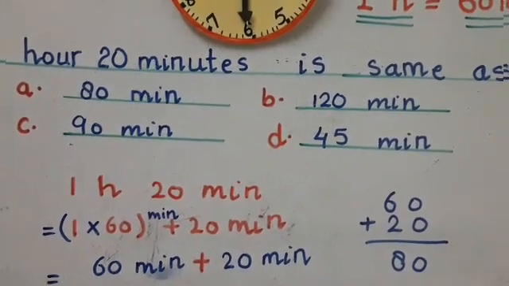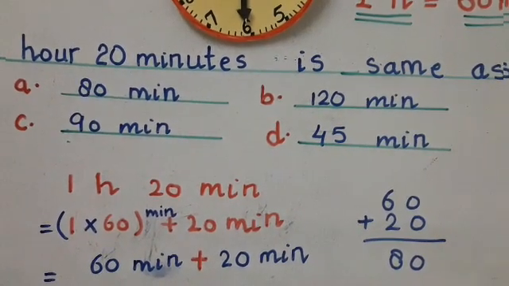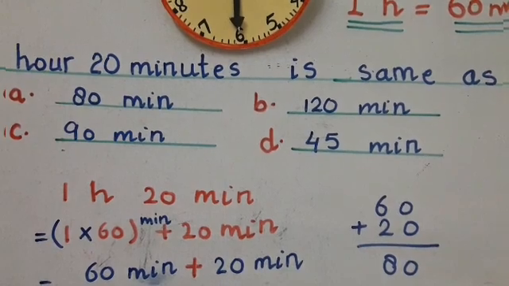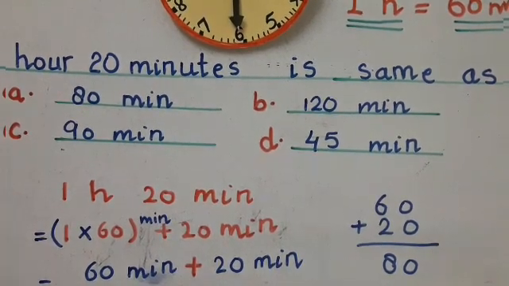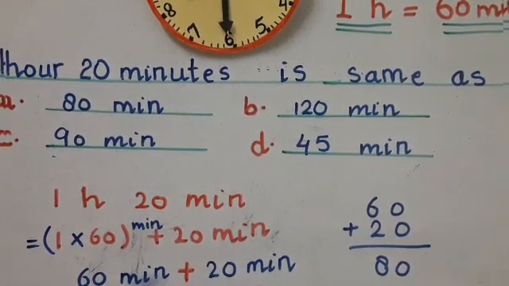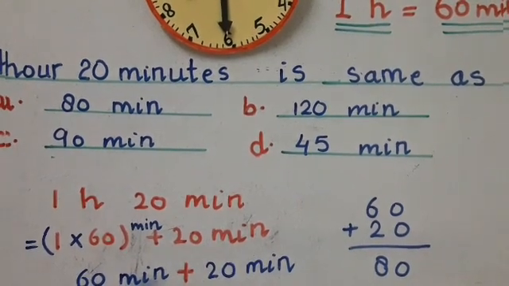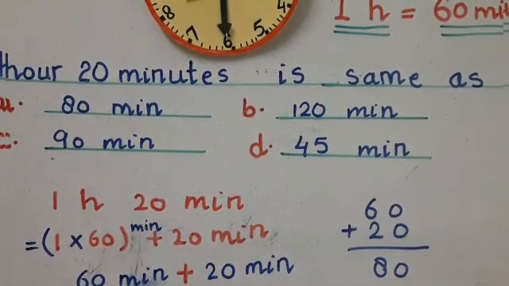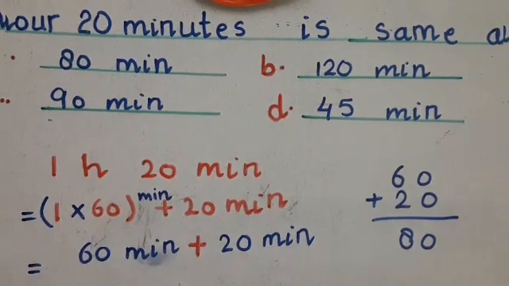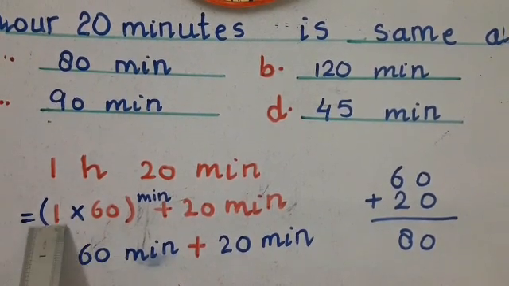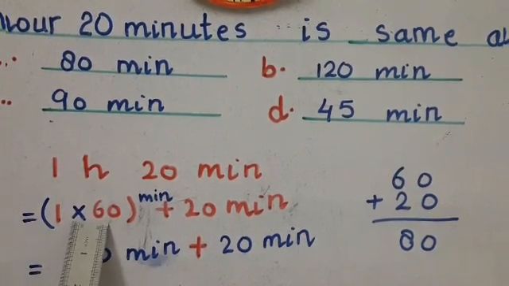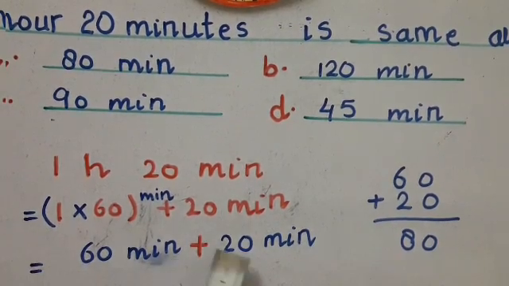Students, as you can see here, 1 hour 20 minutes. First of all we write the question, 1 hour 20 minutes, and then, as I told you that 1 hour is equal to 60 minutes, I will multiply 1 by 60 minutes plus 20 minutes. So 1 times 60 is 60 minutes, plus 20 minutes. There are 60 minutes in 1 hour, so we write here 60.